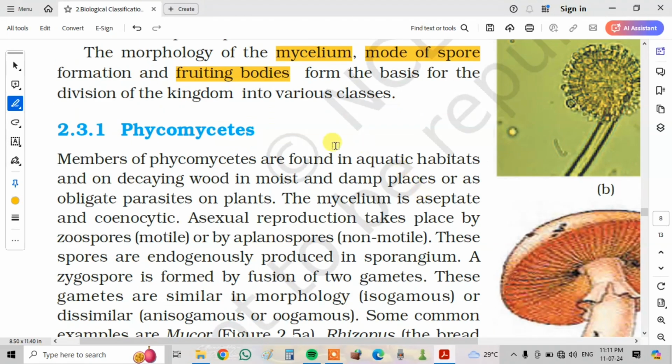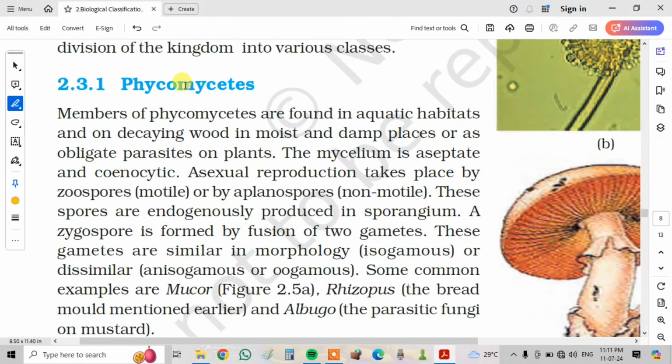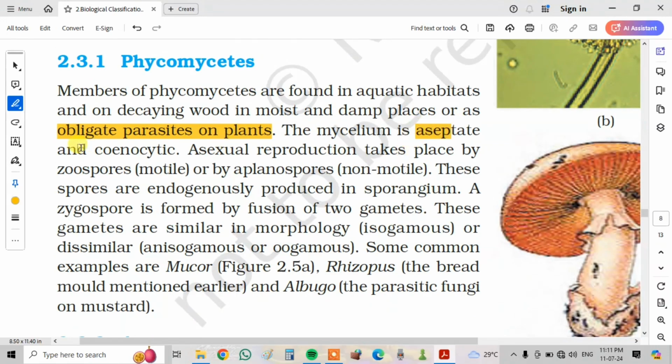Next, Phycomycetes. Members of Phycomycetes are found in aquatic habitats, on decaying wood, in moist and damp places, or as obligate parasites on plants. The mycelium is aseptate and coenocytic. Asexual reproduction takes place by zoospores, which are motile, or by aplanospores, which are non-motile. These spores are endogenously produced in sporangium.